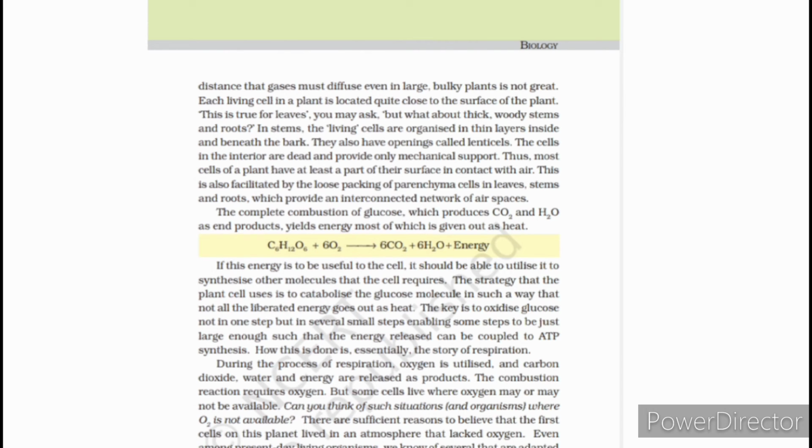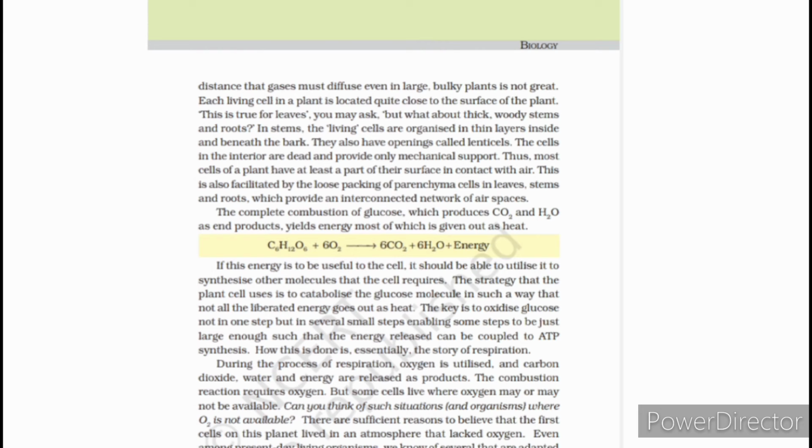So what are lenticels? In the thick woody stems and roots, the living cells are organized in thin layers inside and beneath the bark. They also have openings, called lenticels. Lenticels are the small openings inside and beneath the bark of the stem. They also take part in gaseous exchange. The cells in the interior are dead and provide only mechanical support. Thus most of the cells of a plant have at least a part of their surface in contact with air.